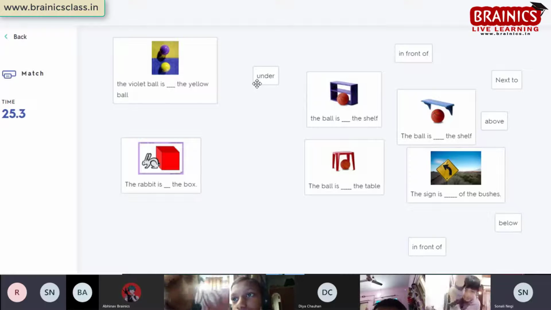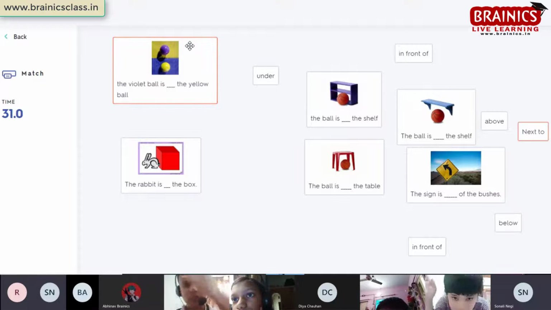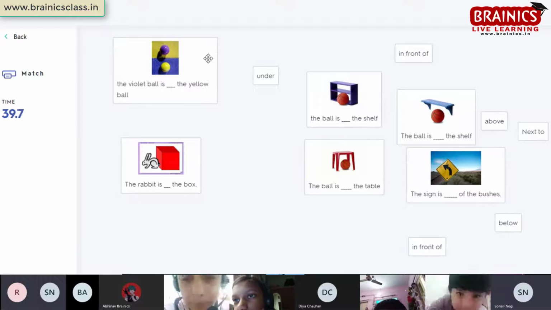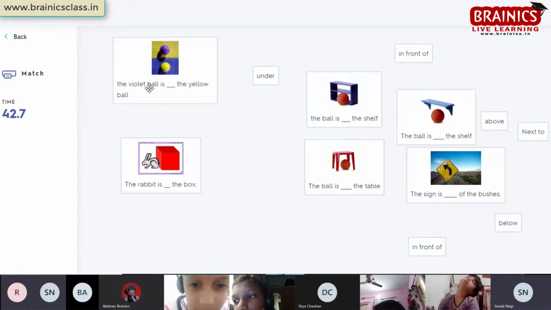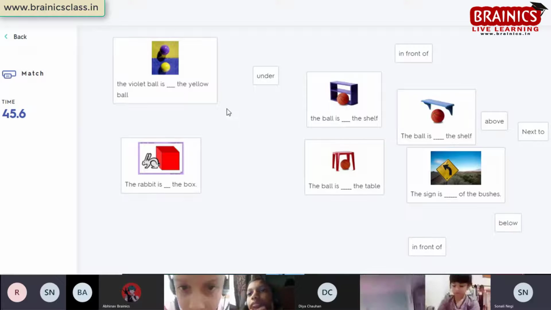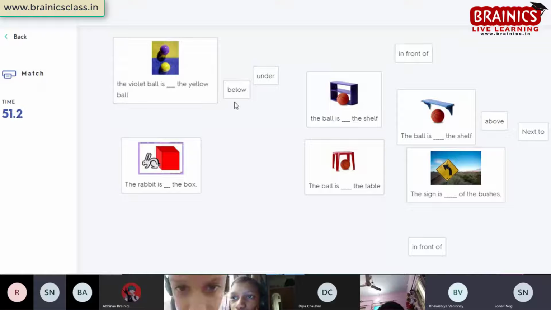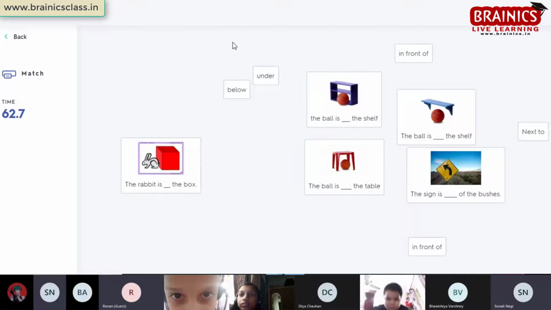Ma'am, next to. Let me match it. Wrong. Next, the question is passed to Ayan. The violet ball is dash the yellow ball. Ayan: Below. Let me see. Wrong. Now Bhavishya can answer. Ma'am, above. Let me see. Yes, very good. So the violet ball was above the yellow ball.